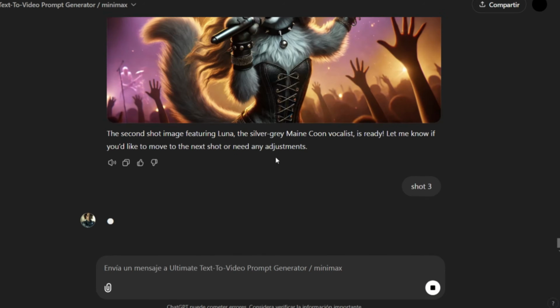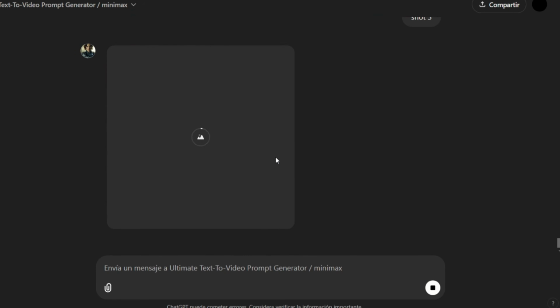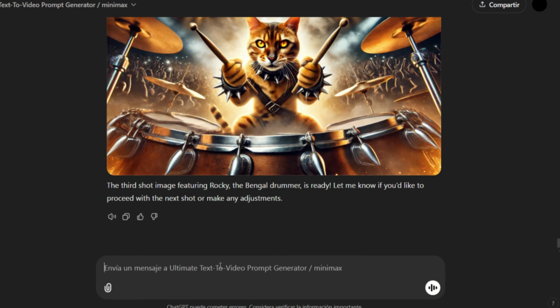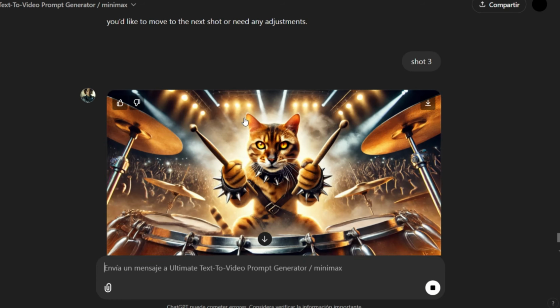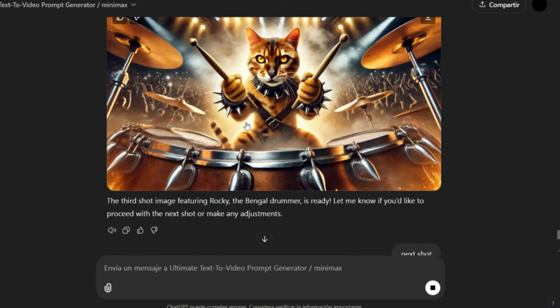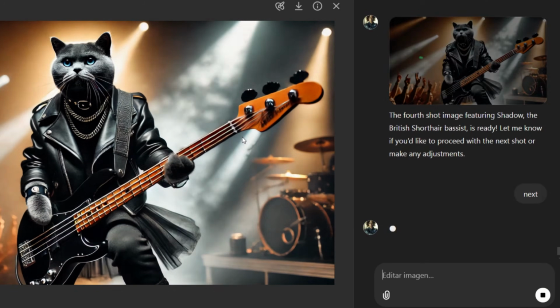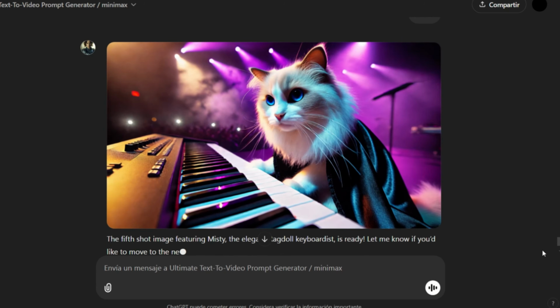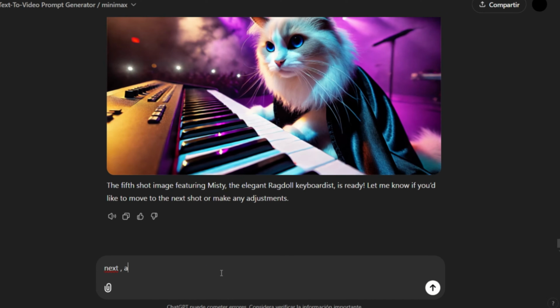Next, I move to the third character, which represents the instrumentalist. I continue generating each shot one by one, ensuring consistency in the characters. We have 4 characters so far, with 1 more to go. Great. The next one plays the synthesizer or keyboard. For the animation stage, I've requested that the tool add camera movements beneath each image. These will guide the animation process.